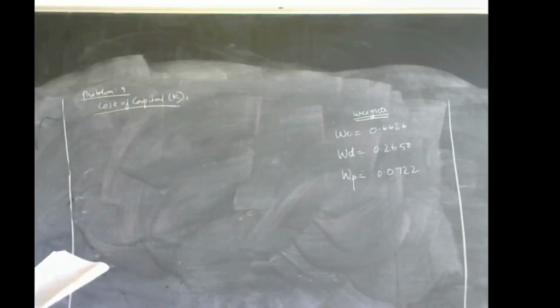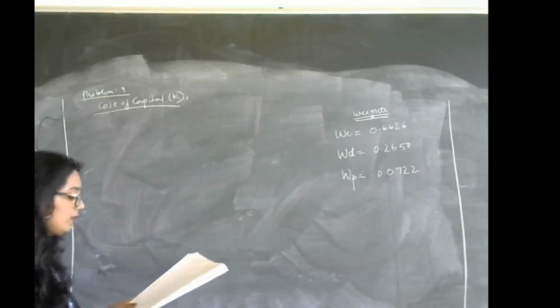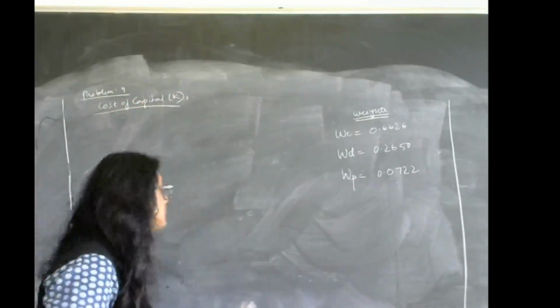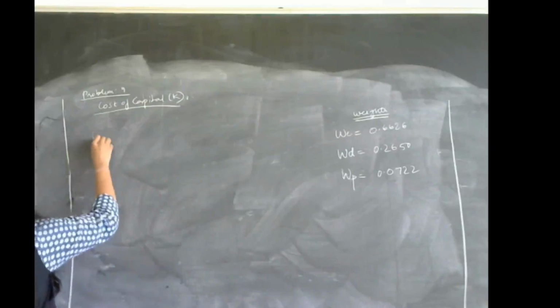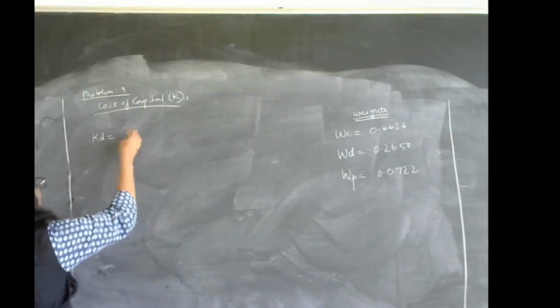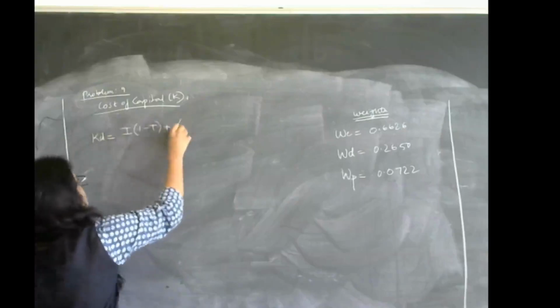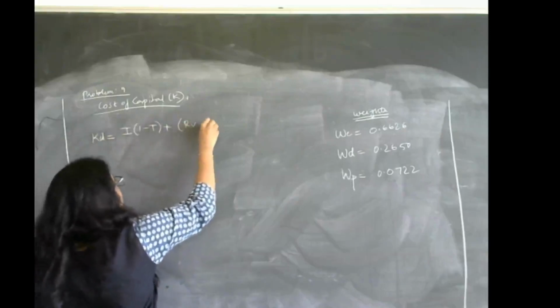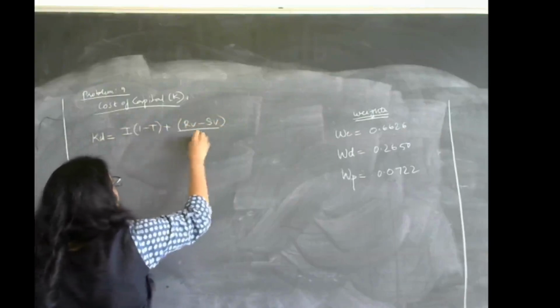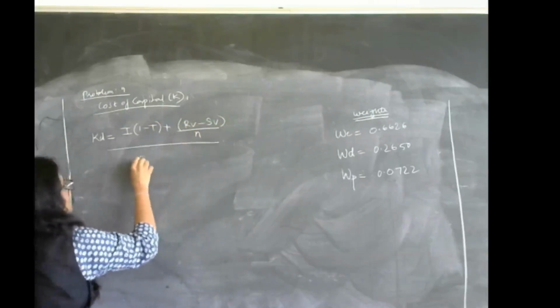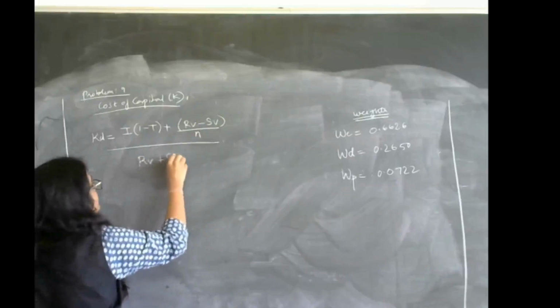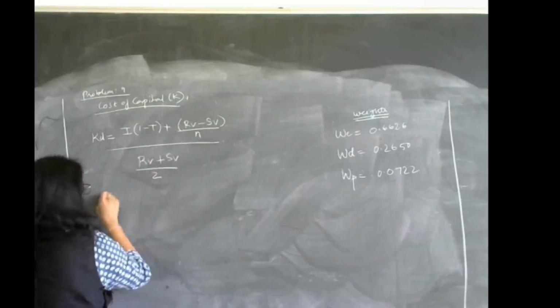Now let us find out the cost, that is K, using the market value weights. Okay. So for the first one, let us find out KD, that is cost of debt. Cost of debt formula is what? Interest (1 minus tax) plus redemption value minus sales value, the whole divided by N, divided by redemption value plus sales value, the whole divided by 2.